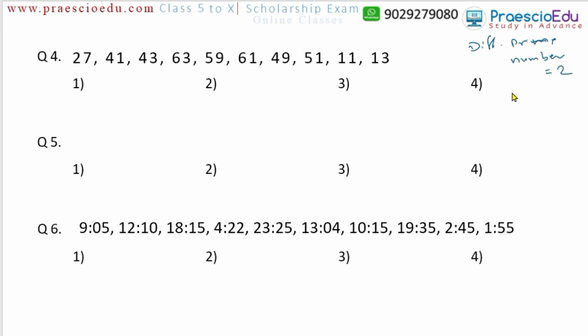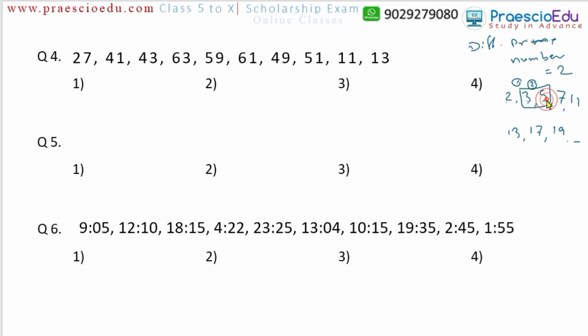Now we know the prime numbers: 2, 3, 5, 7, 11, then 13, then 17, then 19, and so on. Now the difference between the two prime numbers 2 and 3 is only 1: 3 minus 2 is 1. Now 5 minus 3 is 2. Yes, here the difference is 2, so these are twin prime numbers.